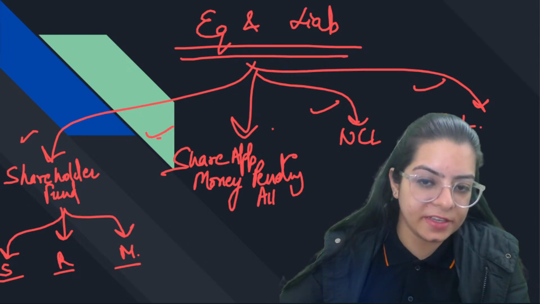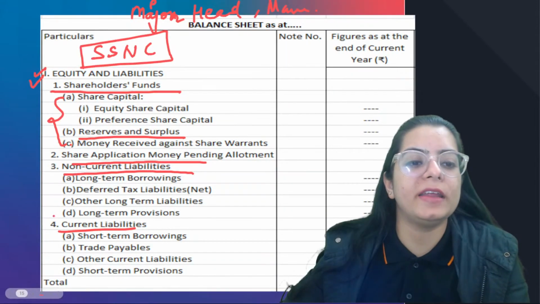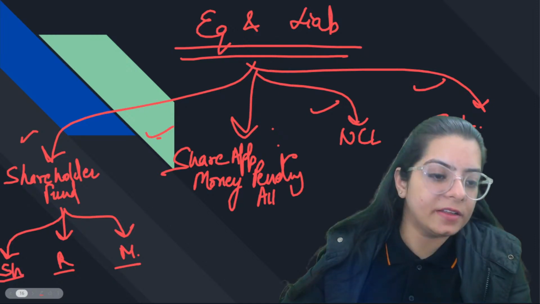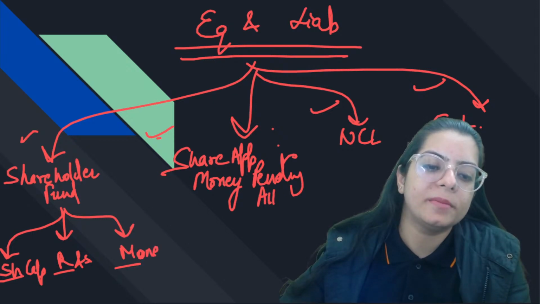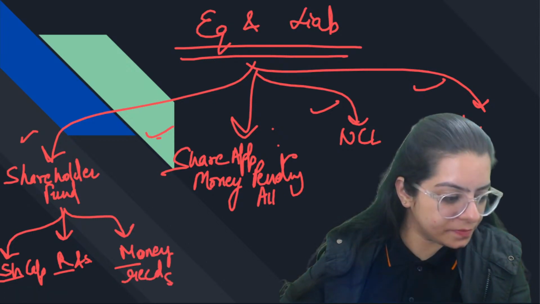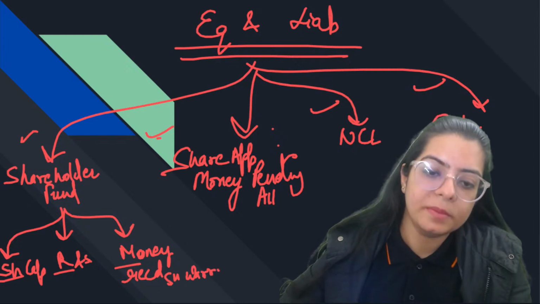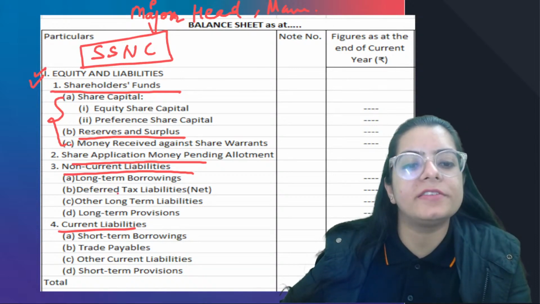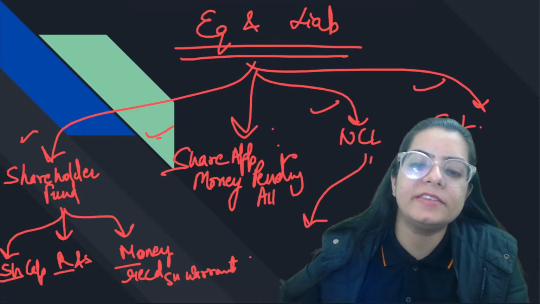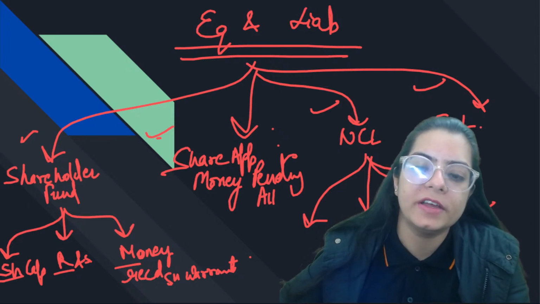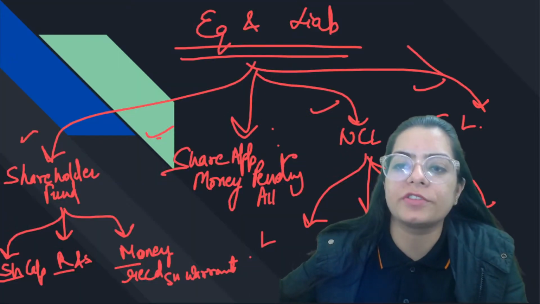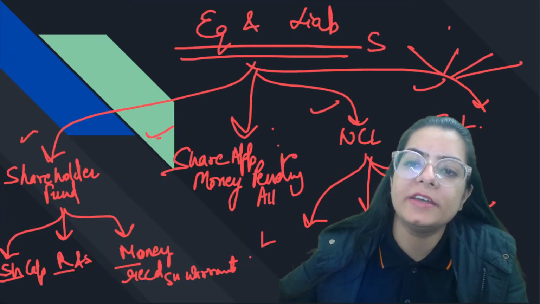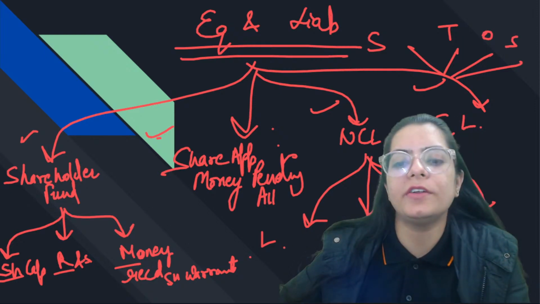First is SSNC, then SRM. SRM means what? Share capital, reserve and surplus, money received against share warrant. Then you have NCL. What comes under NCL? LADOL. Make a short form for this. And what comes under current liability? STOS. Right? So, LADOL means what? L is long-term borrowing, right? And D means deferred tax liability.